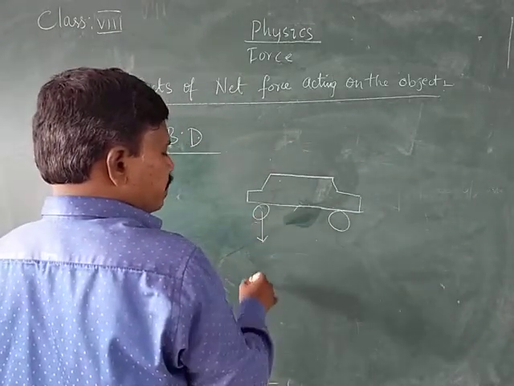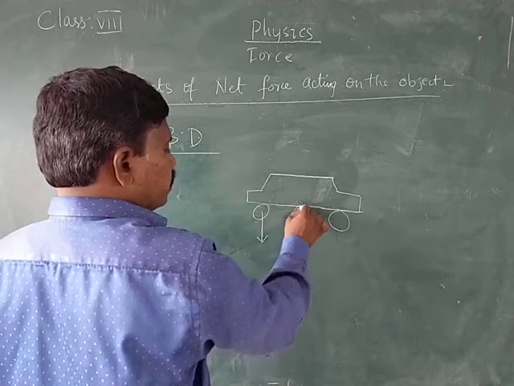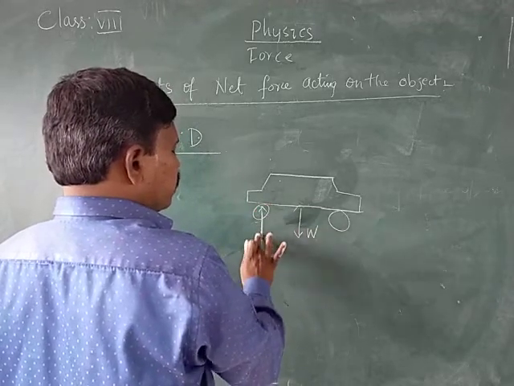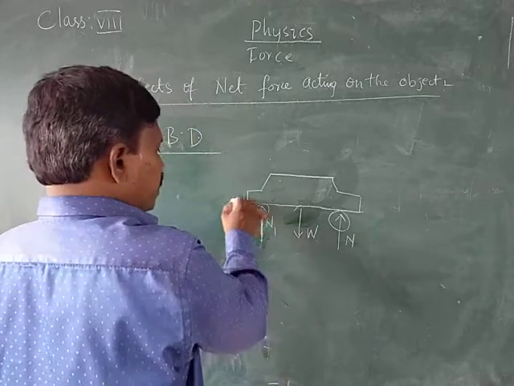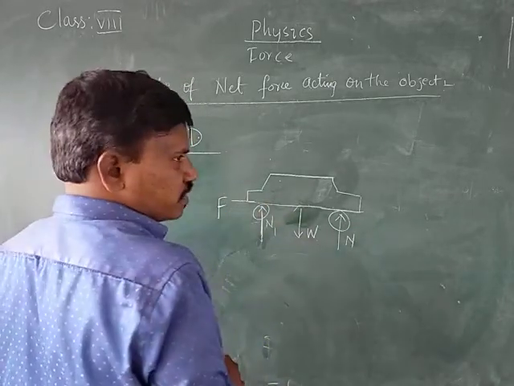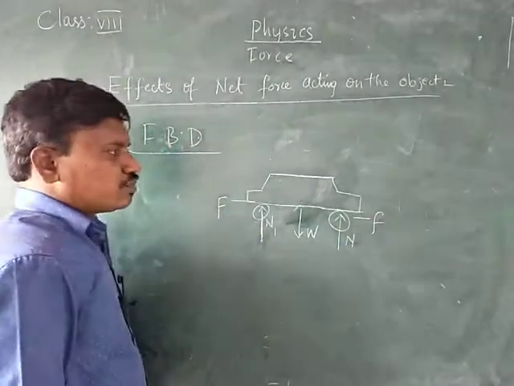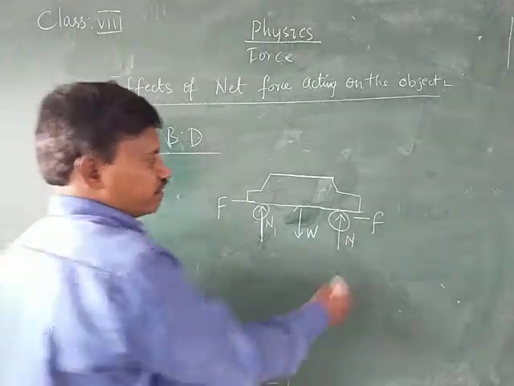Normally, weight will be acting, and normal forces will be acting in the upward direction, and here the force of the engine, that is capital F, and the small force, that is small f. Small f is the force of friction, the frictional force.